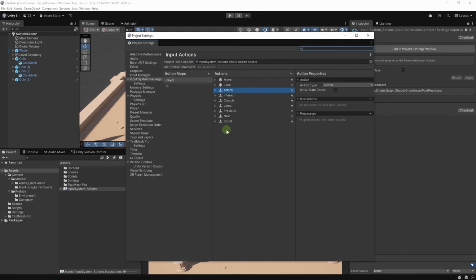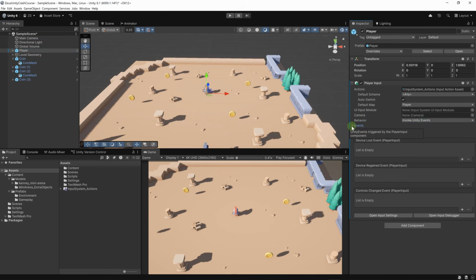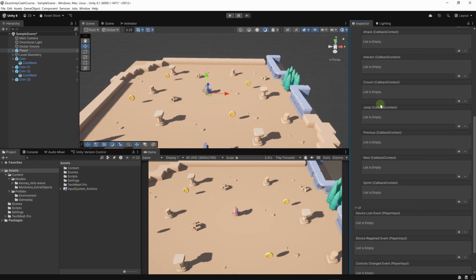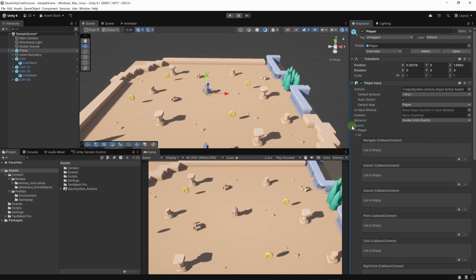Let's try to get a button, for example, the crouch button. Crouch is a button here. Let's go to our player, and here in the player input, let's change the behavior to invoke Unity event. And by doing so, we have this fold out here. We can open it. And here for each input event, for example, if we unfold the player actions, for every action, we can add some methods here that will handle that action. Now we need to write a class with some methods, and that class needs to be a mono behavior as well in order to add it to the components here.